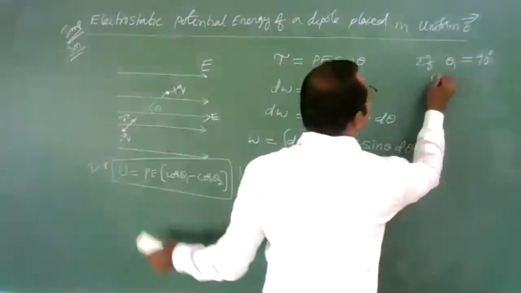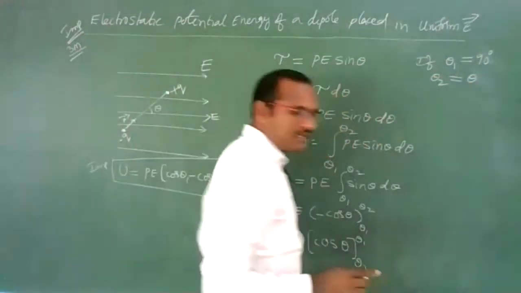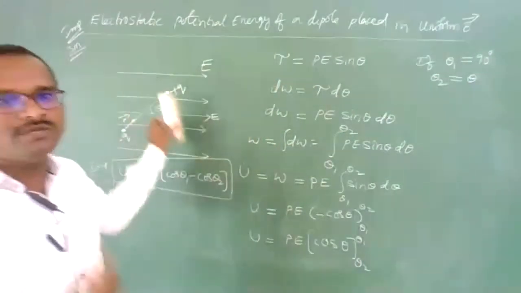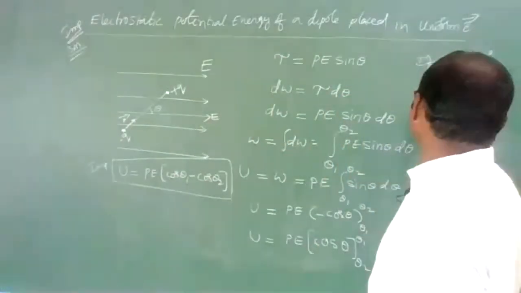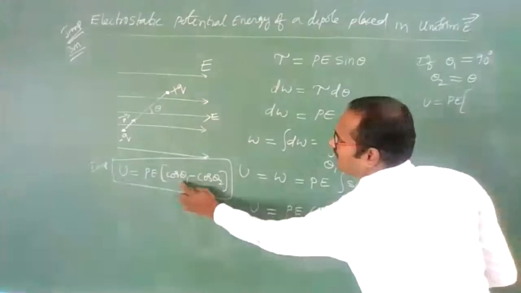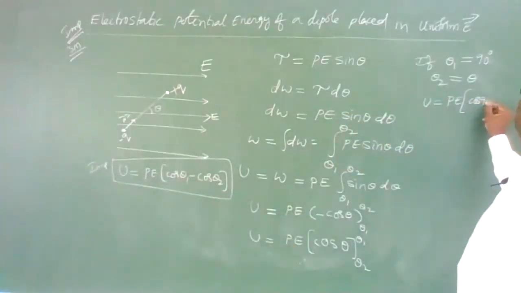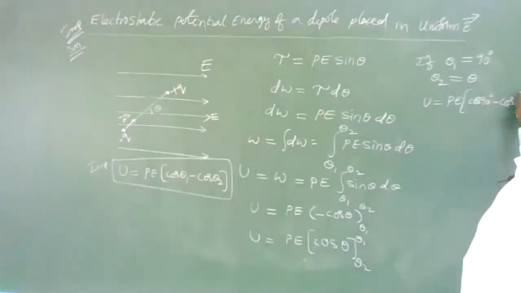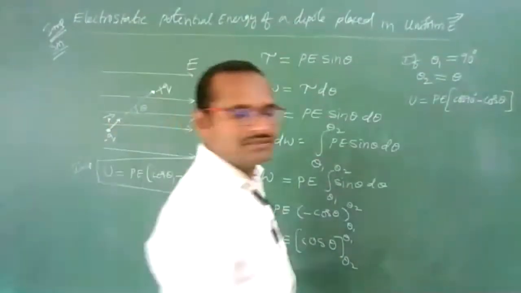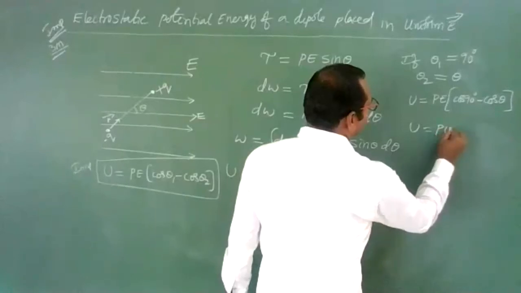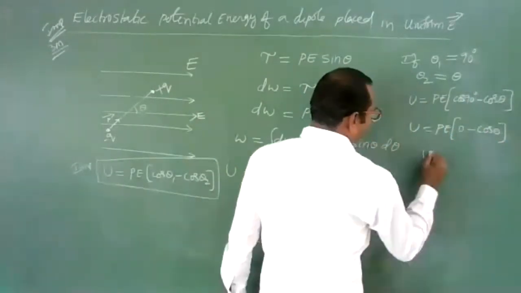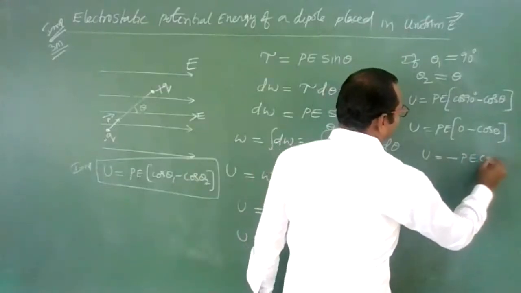Now if you want to rotate it by a small angle theta from this location, how much work do we need to perform? So electrostatic potential energy is equal to PE (cos theta 1, cos 90, minus cos theta 2, which is cos theta). Can you see this? So U is equal to PE (cos 90 is 0, minus cos theta). So U is equal to minus PE cos theta.